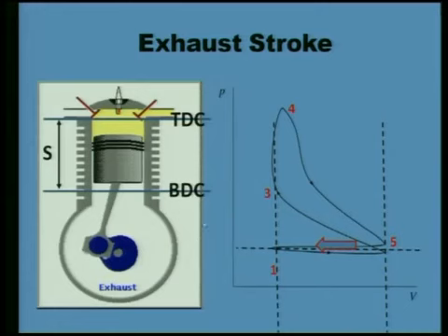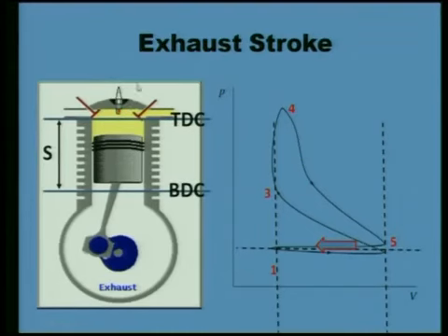These diagrams shown between pressure and volume, and the areas we obtain here, we obtain with the help of pressure pickups. When we conduct experiments on the engine, pressure pickups are mounted just like a spark plug is mounted, and for measuring the change in volume we take the help of crank angle encoders, which give theta.